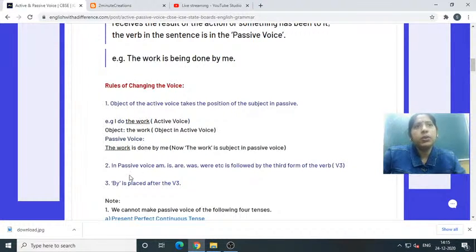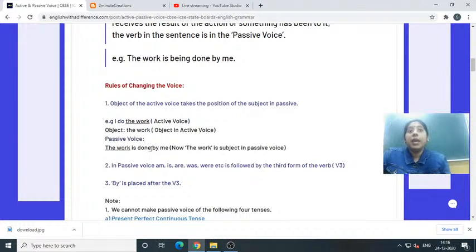I do the work. So here you can see the work is done by me here. Yeah, so I am talking about this passive voice am, is, are, was, were, etc. followed by the third form of the verb V3. So here you can see as we have used the third form, so we will use is here. Okay, and after that followed by V3. So do will change it into done. Do present tense, did past tense, and done is V3. This is past participle form. So after this one we have to place done here.